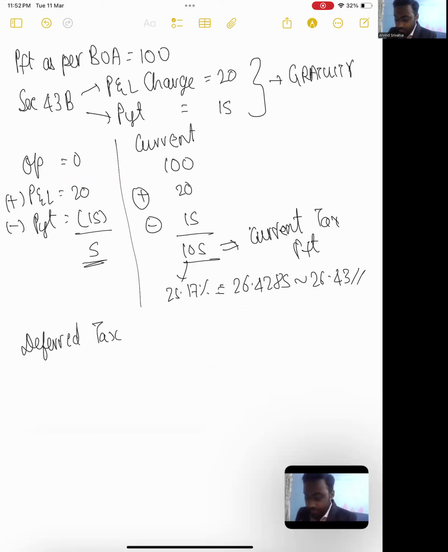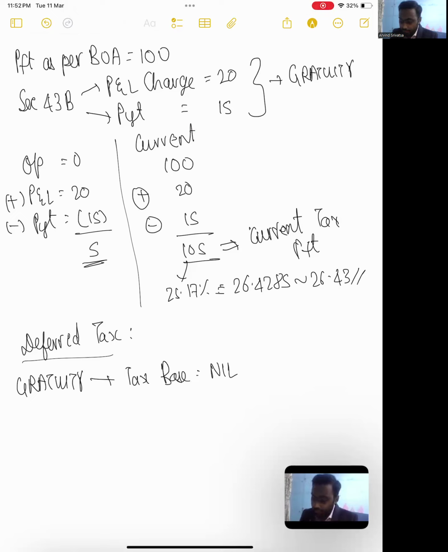What do we do here? So guys, you know that in your tax books, your gratuity provision is not even recognized as a balance sheet item, right? Because your provision which is coming is only there in your books of accounts. So your gratuity does not have a tax base. Tax base is nil. And your book base is coming from here, boom, rupees 5.